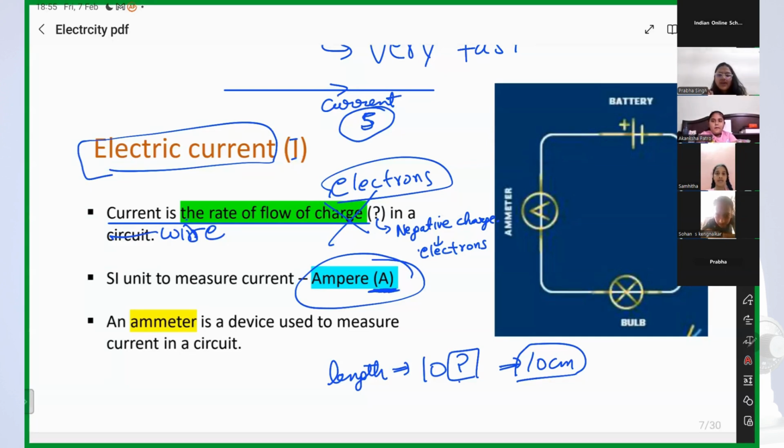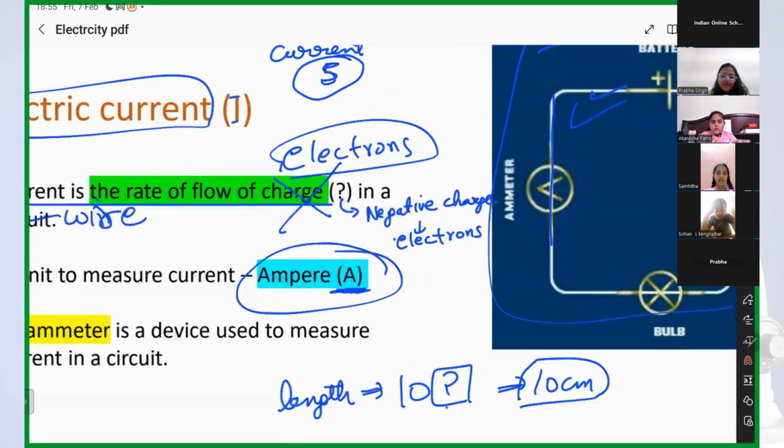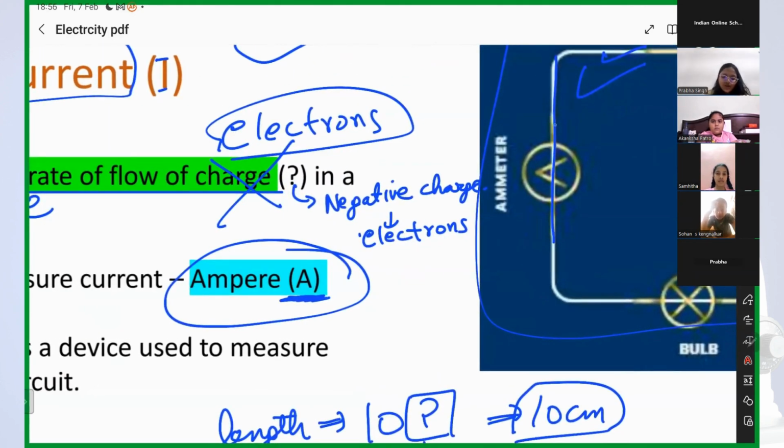Yes. Okay, if in some circuit like this, electric current is flowing, and I want to know how much electric current is flowing through this wire, how can I measure this? Whether 5 ampere, or 10 ampere, or 15 ampere, or 20 ampere of current is flowing through the wire. If I want to know that, how will I know? Using the ammeter.